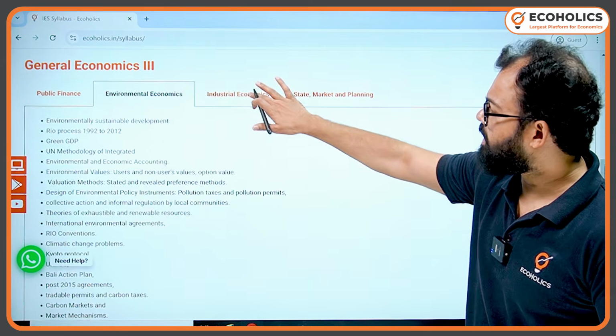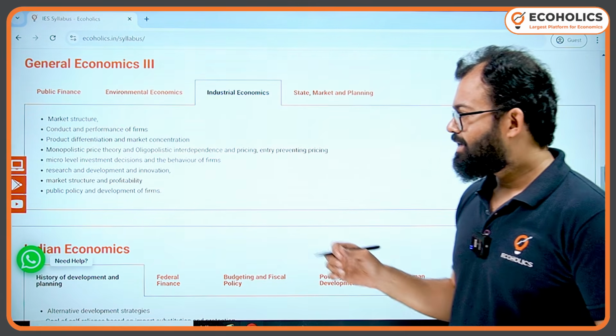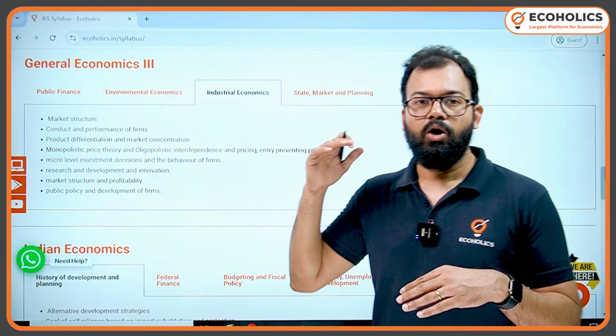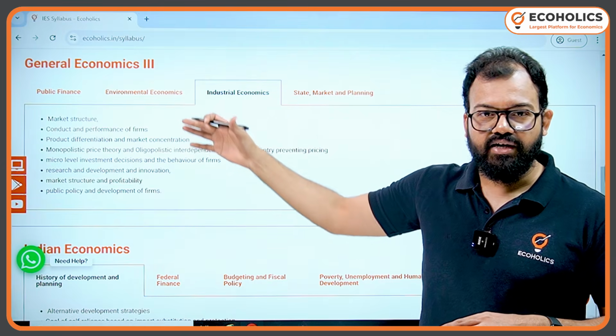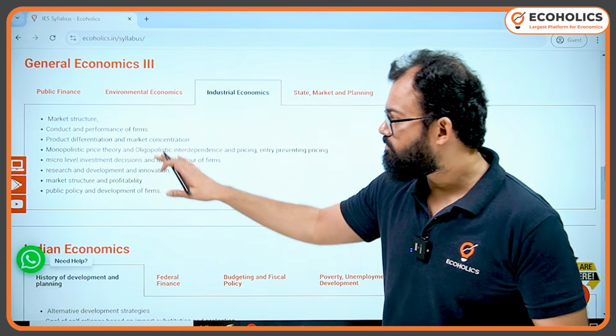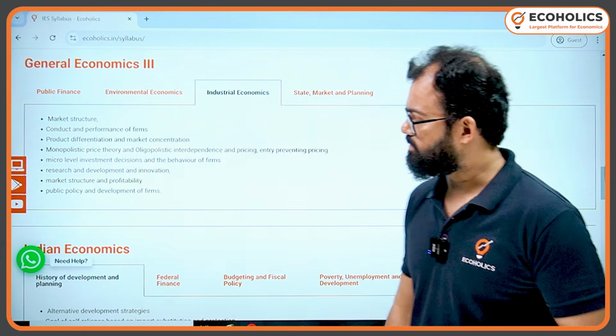Then we have industrial economics. In industrial economics, you'll find the hint of microeconomics. So again, you can prepare this overlapped with general economics 1. In general economics 1, market structure was not given much dominance, but here you'll find market structure, product differentiation, monopolistic, etc., etc.